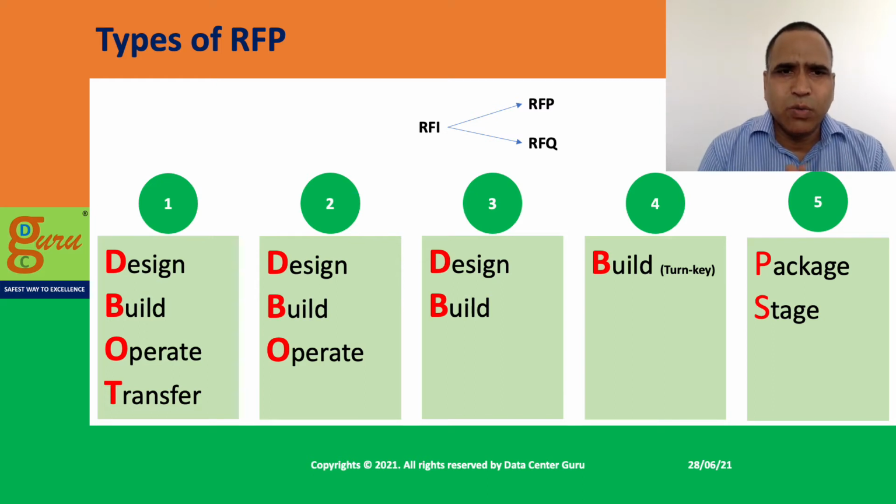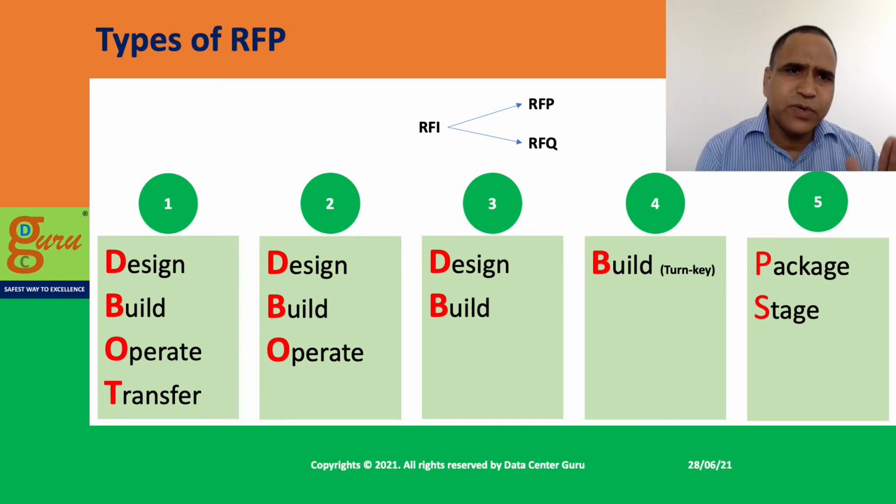The second model we found is design, build, operate, which I have seen being more relevant for the government and even for larger enterprises who are building a data center. In this case, they expect the bidder to design the data center, build the data center, operate for certain years, and then hand over back to the customer.